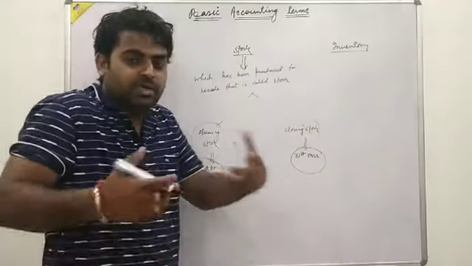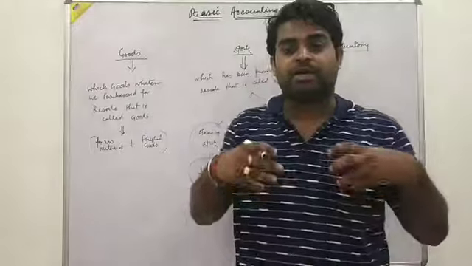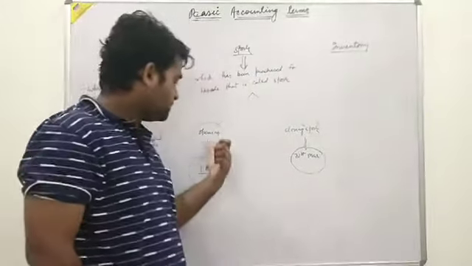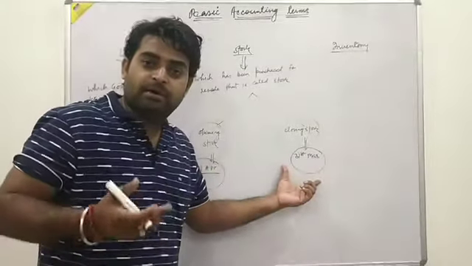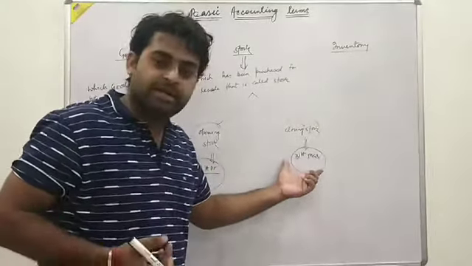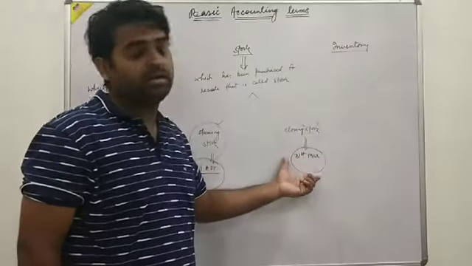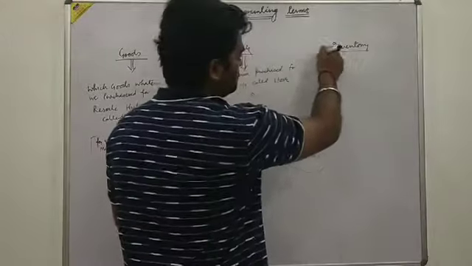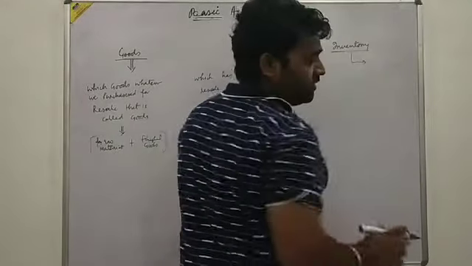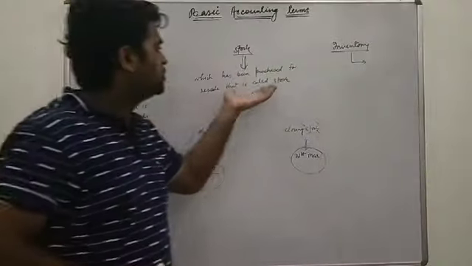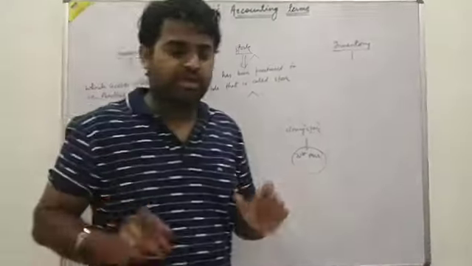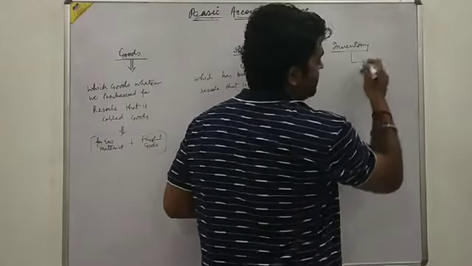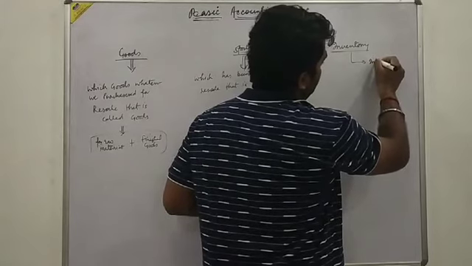Getting over? Means you can say whatever stock we are holding at the starting of the financial year, that is called opening stock, and whatever stock we are holding at the end of the financial year, that is called closing stock. Getting over? Third, inventory. Inventory is a wider term. It includes stock and goods both.